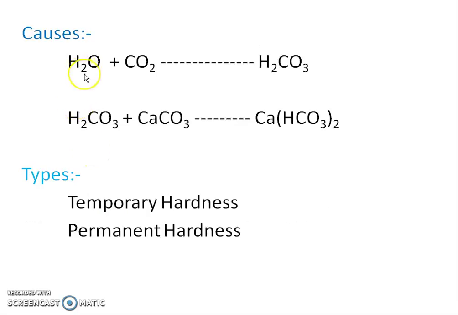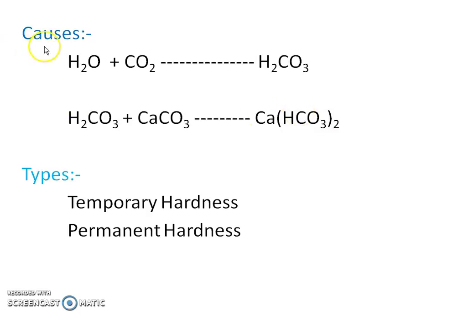Now what are the causes of hardness of water? If you see these two reactions, we'll come to know how water becomes hard. First, the rainwater absorbs carbon dioxide from the atmosphere and it becomes carbonated. Such carbonated water, when it comes to earth, comes in contact with carbonate and bicarbonate salts as well as chloride and sulfate salts of calcium and magnesium, and as a result we get the formation of bicarbonates, and that is nothing but the hardness of water.